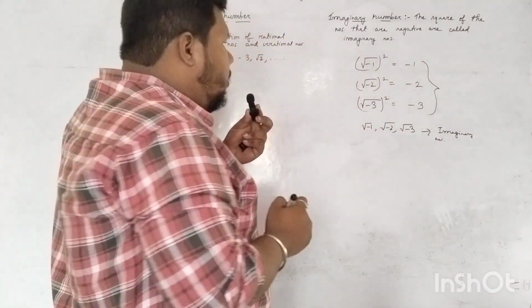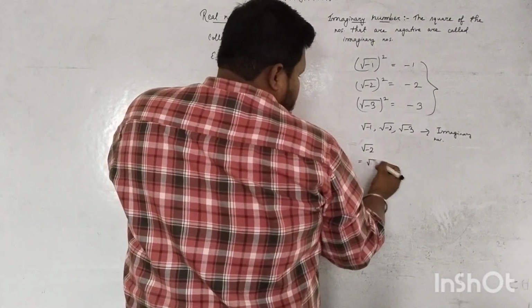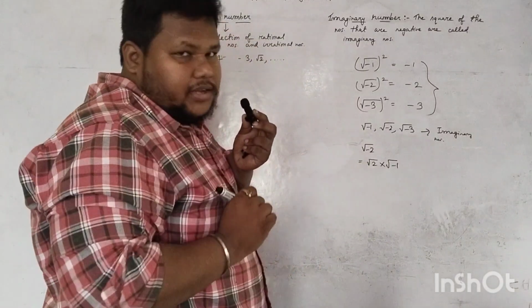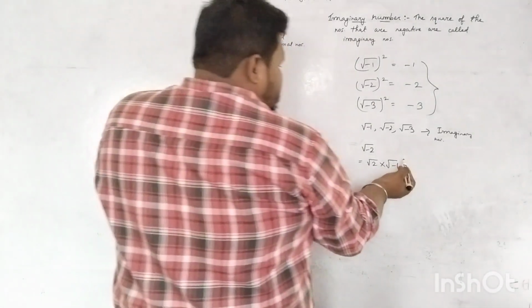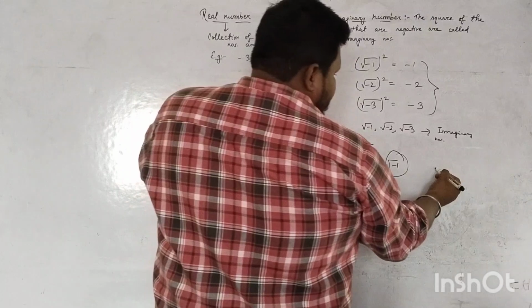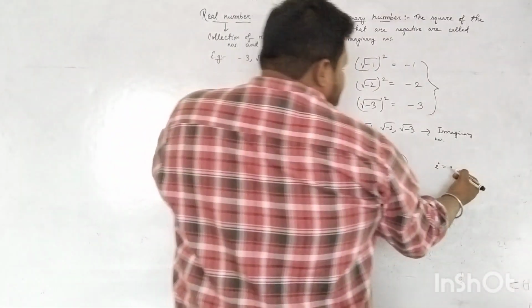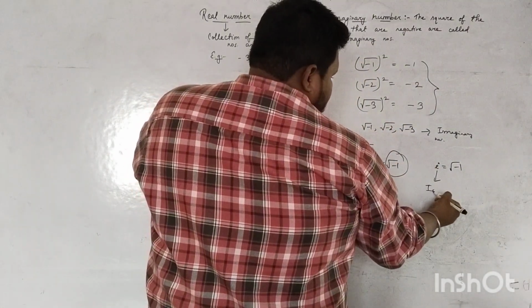Okay. Now one more thing. Suppose root over -2. I can write it as a product of root 2 and root over -1, right? Now just to simplify it, this root over -1 has a symbol which is known as i. This i represents root over -1. What is the name of this i?